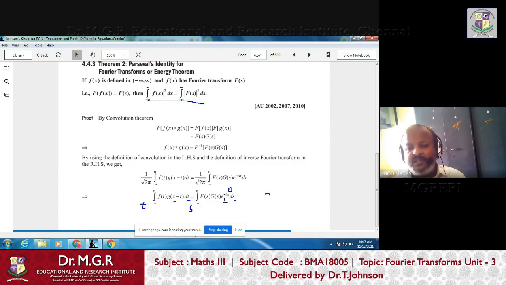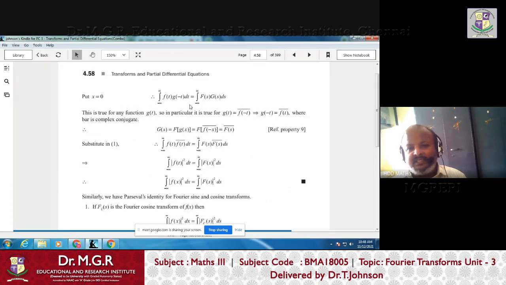So the first substitution is we have to put x equals 0. If you put x equal to 0, this e power x minus isx becomes 1 on the right hand side, and on the left hand side this part becomes 0. So here g of x minus t becomes g of minus t. These two things will happen when we put x equals 0. So in the next line, when you put x equal to 0, here it becomes 0 minus t, so it is minus t, and here e power 0 becomes 1, right?